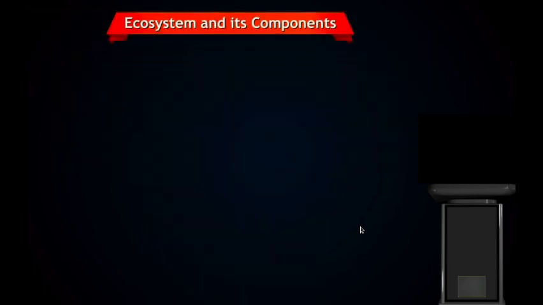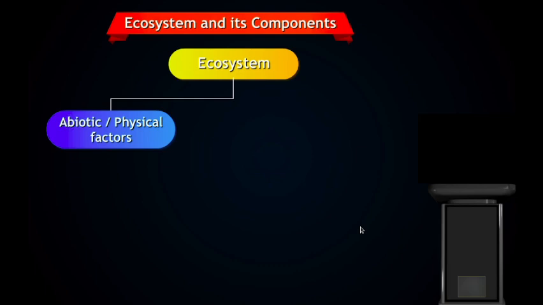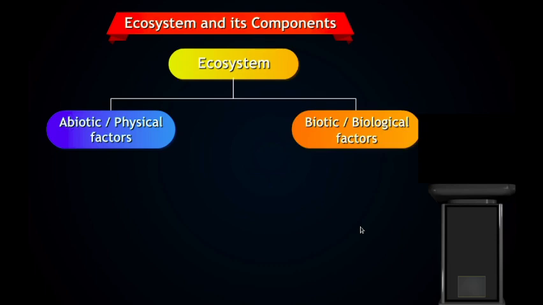Ecosystem and its components. Now we have discussed what is ecosystem. Ecosystem consists of two factors, that is abiotic or physical factors, and biotic or biological factors. Abiotic components are non-living components, whereas biotic components are living components. So ecosystem consists of two components, that is abiotic and biotic.